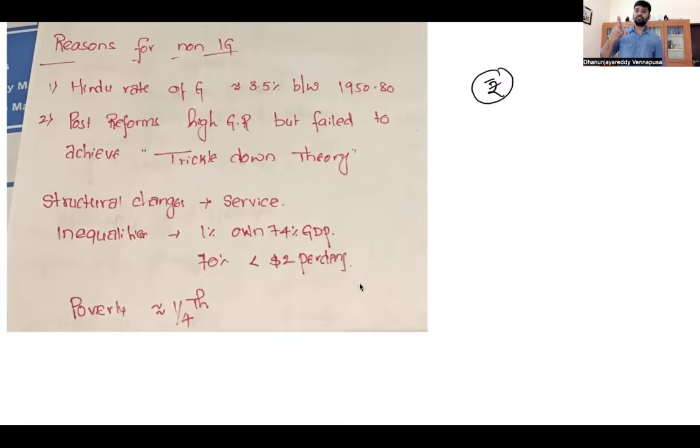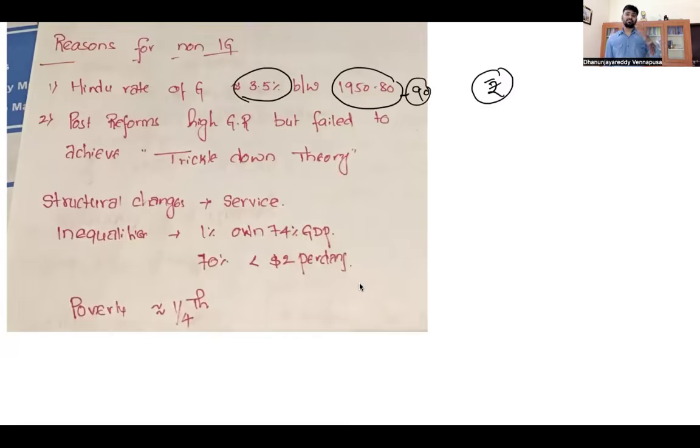First, I should give money. I have an aspiration to give education, health, service, skill development to all my people, but I do not have money. Then what to do? So you have to focus on money. One of the biggest reasons why there was low inclusive growth in the country is that until the 1990s, the growth rate of this country was very, very poor. Between 1950 to 80, for the first 30 years of our independence, and subsequently even up to 1990, the growth was stagnated somewhere around 3.5%.